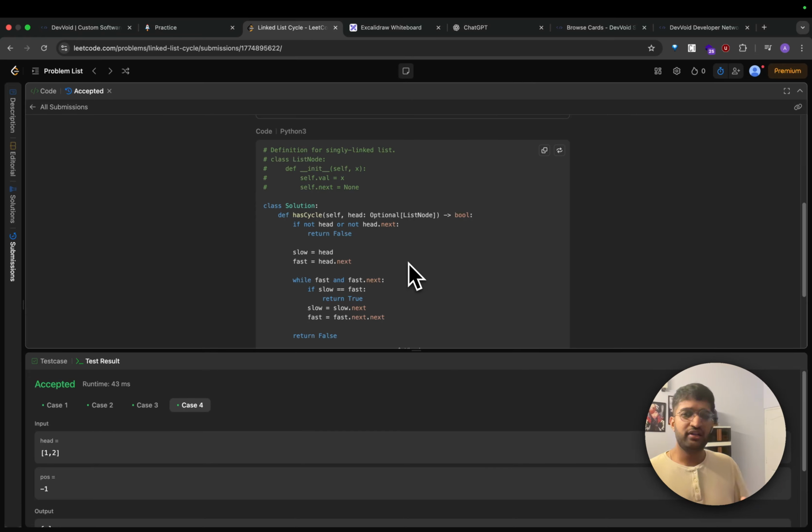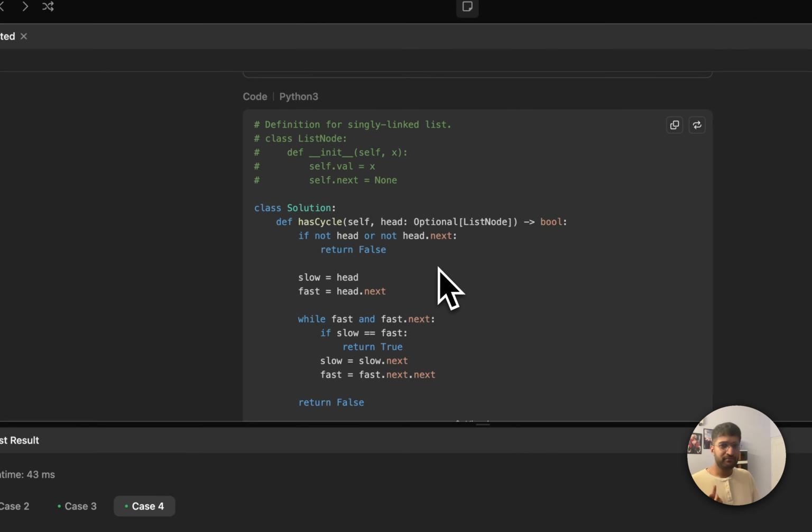So initially, if it's an empty linked list or the next item is empty, then there's nothing to check because there's only one item or 0 items if this condition is true.